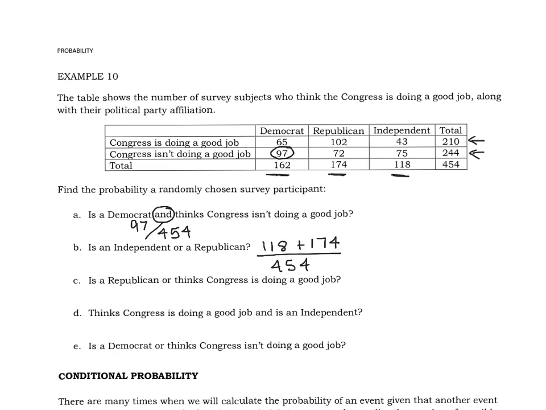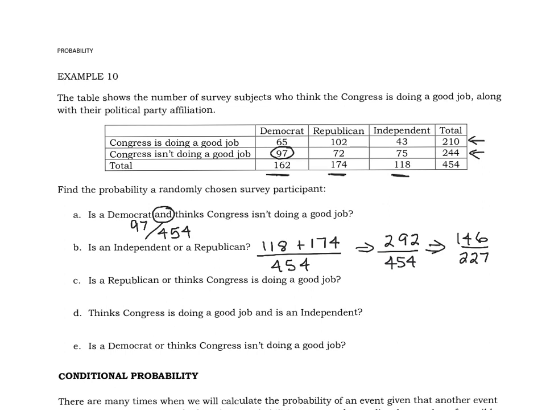When we add those together, I get 292 over 454. That reduces to 146 out of 227.